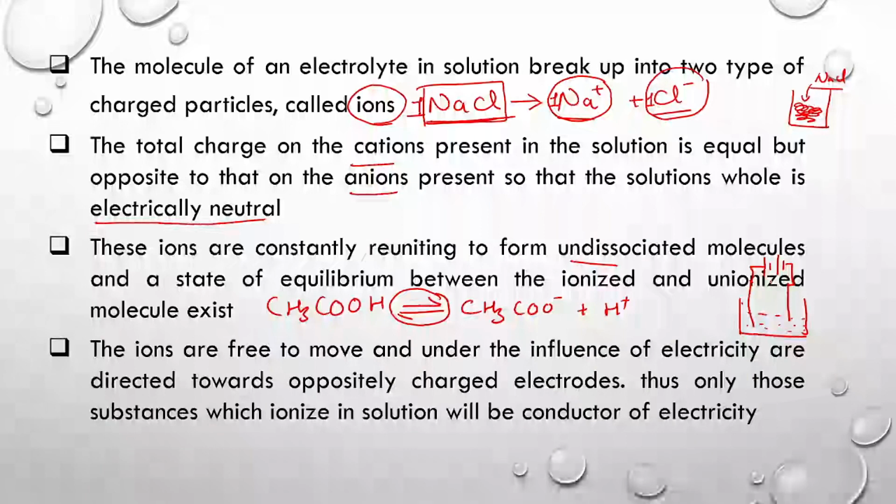Then we all know that one is the positive electrode and the other is the negative electrode. The positive ions will migrate towards the negative electrode, and the negative ions will migrate towards the positive electrode. That means oppositely charged ions will migrate towards the oppositely charged electrodes, and as a result there will be conduction of electricity. Ionized solutions have a tendency to conduct electricity under the influence of an externally applied electrical field.